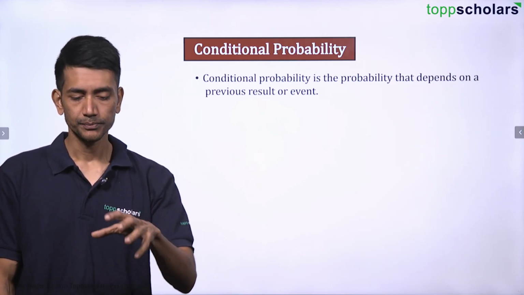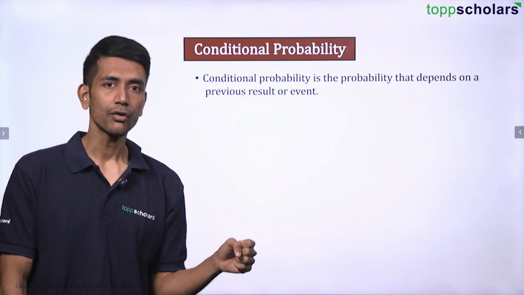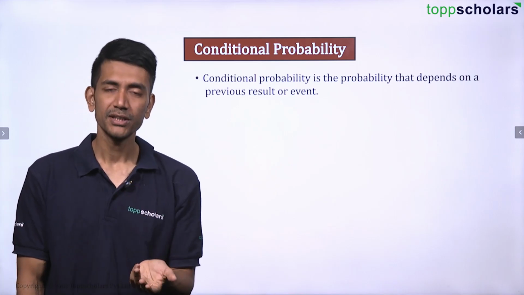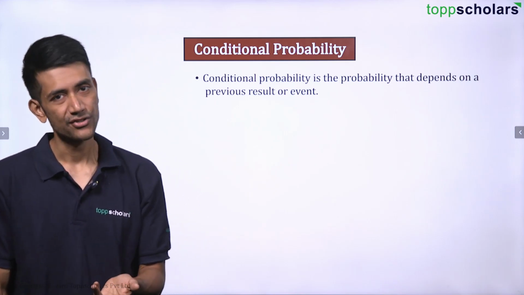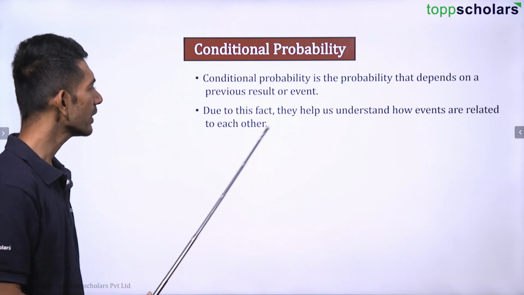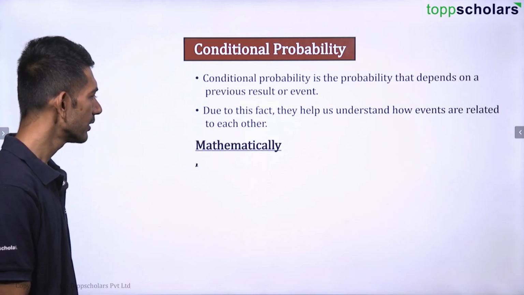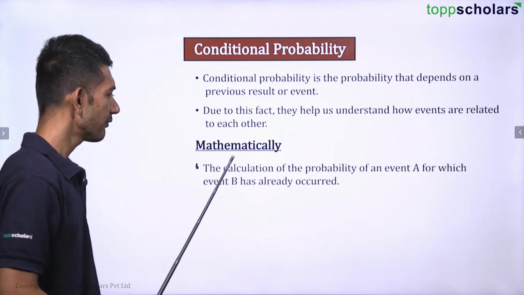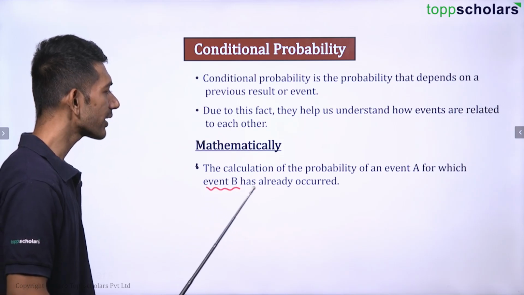But if I ask you, in the second turn, we have got one blue ball. Now what is the probability of getting a blue ball? Is it going to be the same? No, it will change in that case, right? Due to this fact, they help us understand how events are related to each other. So mathematically, it is the calculation of the probability of event A for which event B has already occurred.